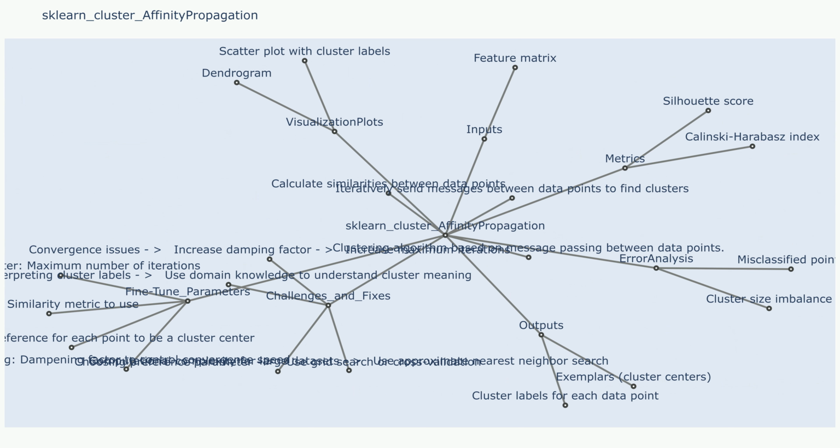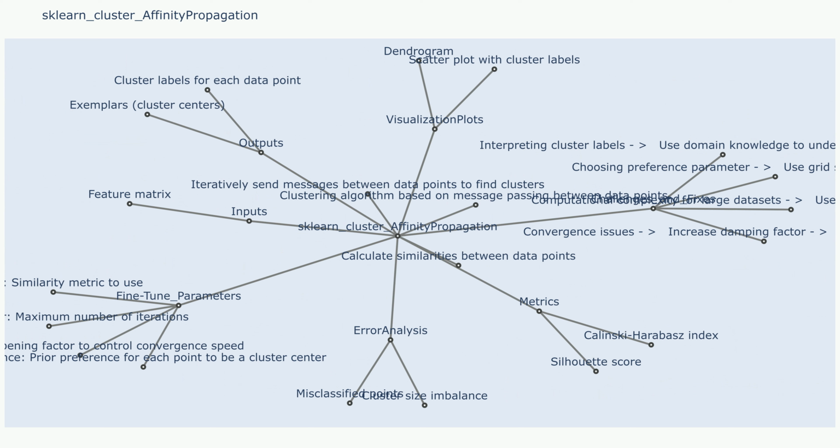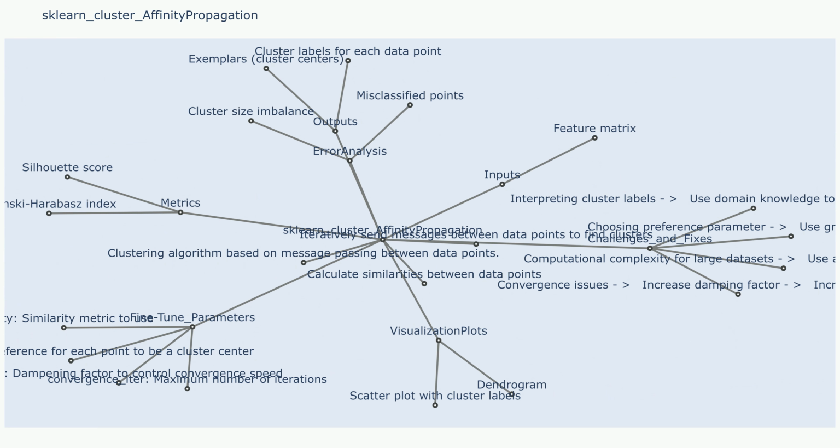Metrics. Silhouette score, a metric that measures the quality of the clustering by calculating the average silhouette coefficient of all data points. The silhouette coefficient of a data point is a measure of its similarity to its own cluster compared to other clusters. Calinski-Harabasz index, a metric that measures the ratio of between-cluster variance to within-cluster variance. A higher value indicates a better separation between clusters.